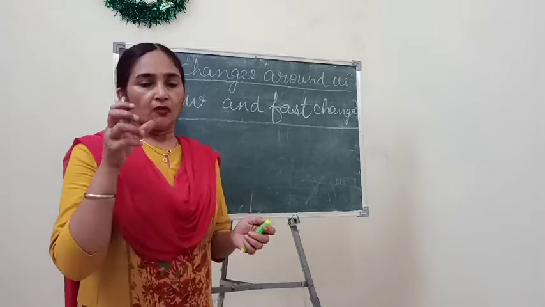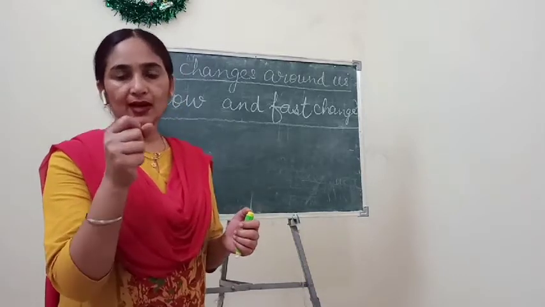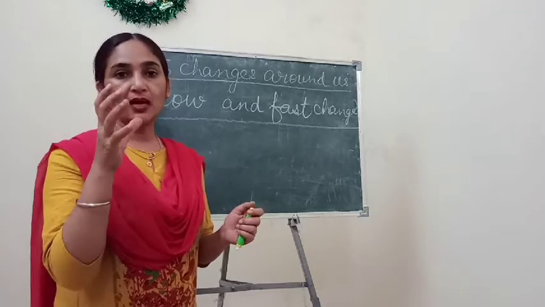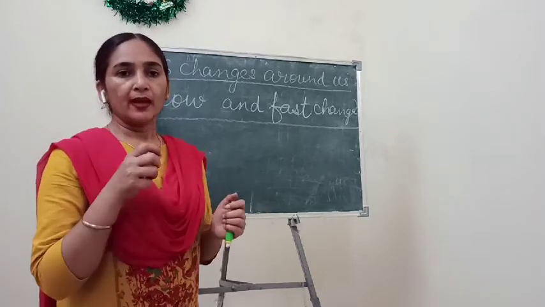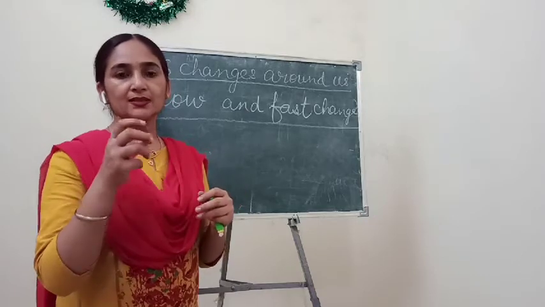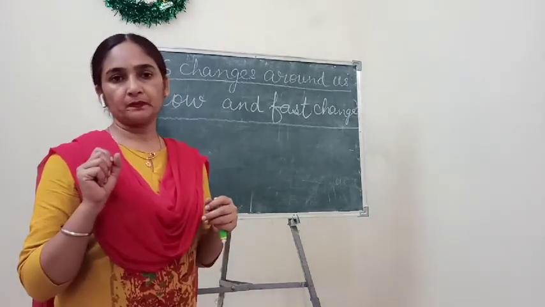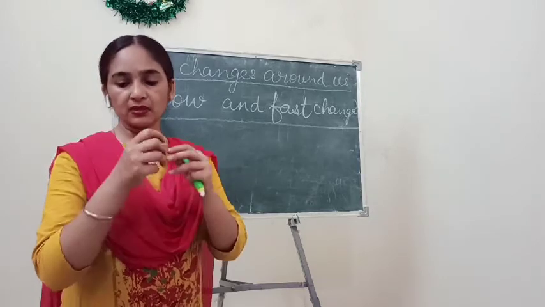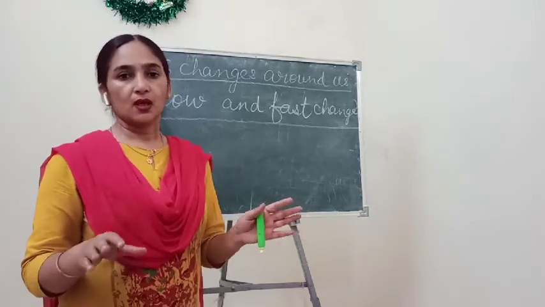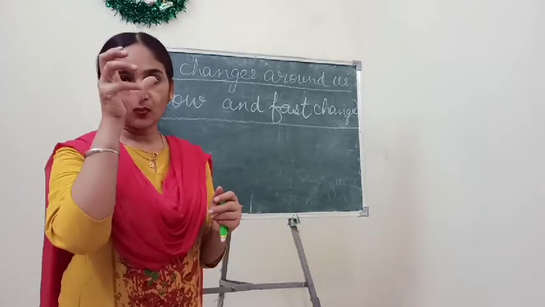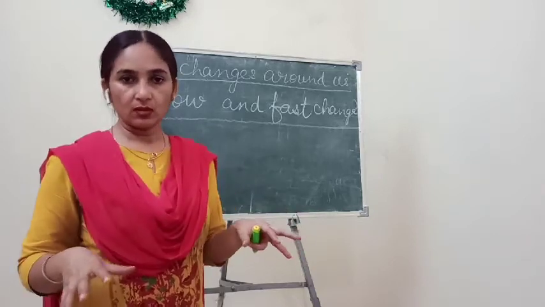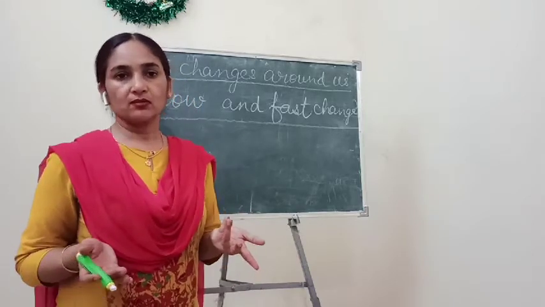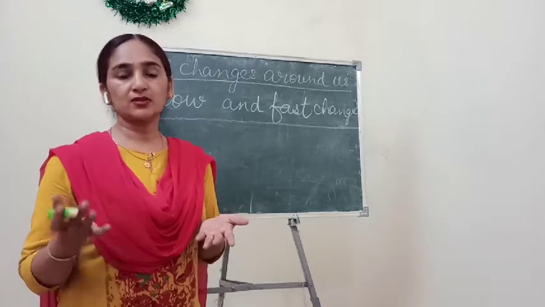Suppose we hold a glass tumbler, and by mistake it slips from your hand. When it slips from your hand, immediately it breaks. What we had before was a whole glass, and now it is broken. So this is also a kind of change, a fast change.